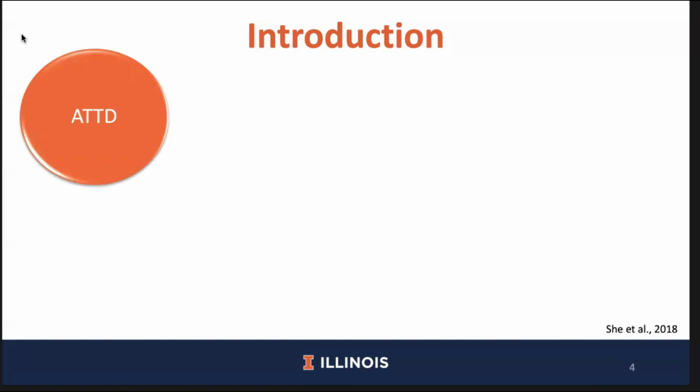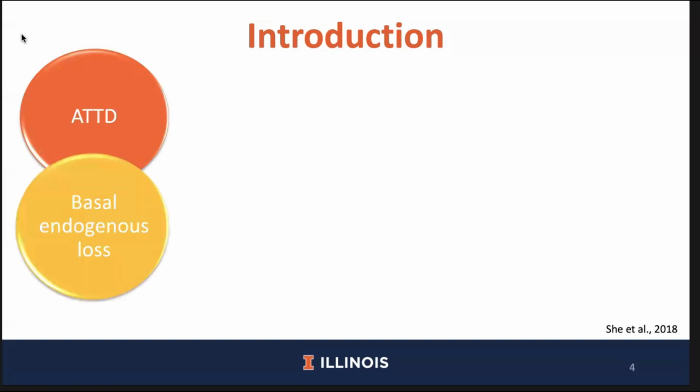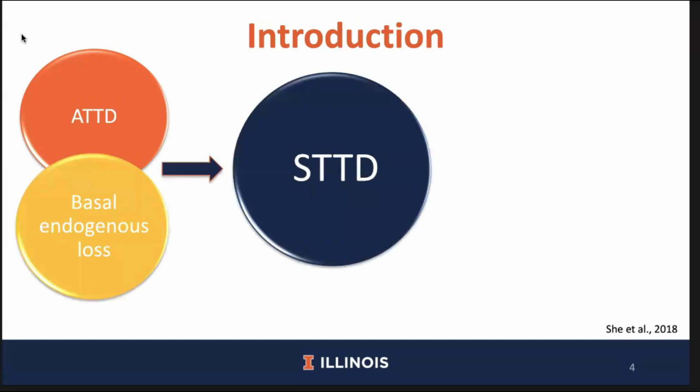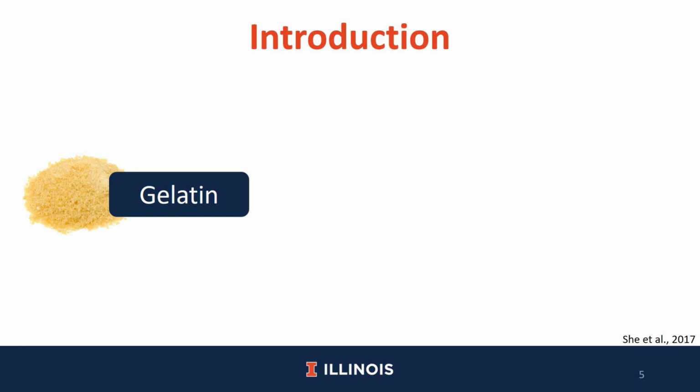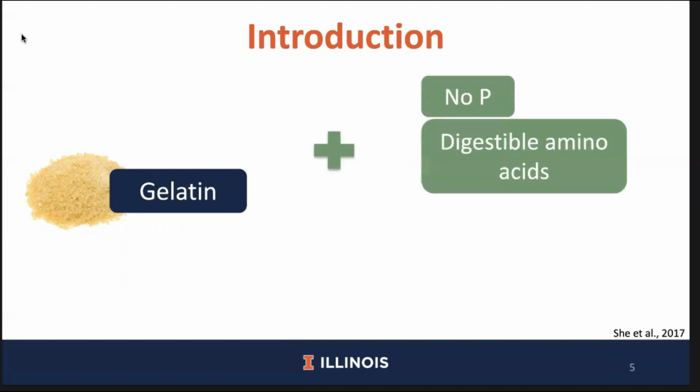We can then correct the apparent total tract digestibility values for basal endogenous loss of phosphorus to give us values for standardized total tract digestibility. Because the values for standardized total tract digestibility are not affected by the level of phosphorus in the diet, these values are considered to be additive in mixed diets. This provides a better prediction of the concentration of digestible phosphorus present in a feed ingredient and allows for more accurate diet formulation. Gelatin is often used when formulating diets to determine the basal endogenous loss of phosphorus because it contains no phosphorus and it is a good source of protein for the pigs.